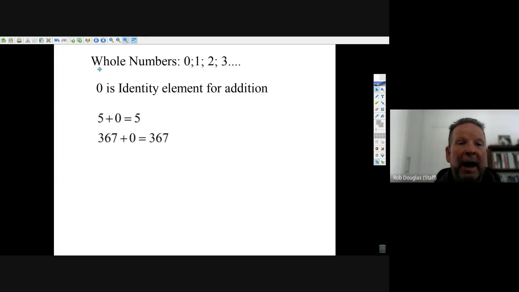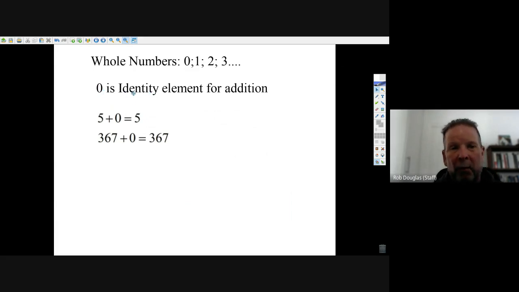Let's take a look at whole numbers. They're just natural numbers with another really important number that's relatively new in the history, in a way, of math, which is 0. And so when we go 0, 1, 2, 3, that makes up the whole numbers, just the natural numbers plus 0.